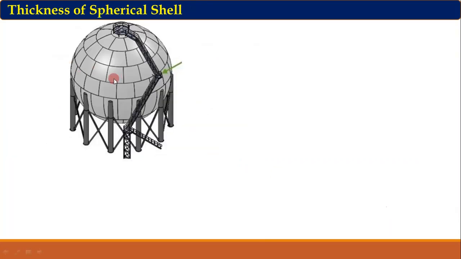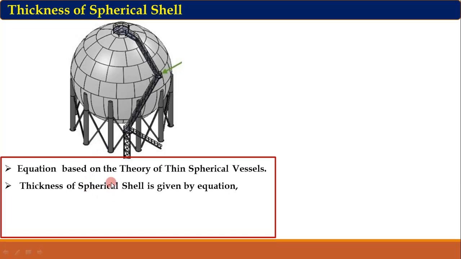Similarly, look at this diagram. This is the spherical shell. Now this spherical shell is also made up from a large number of plates welded together. As it is made up from a large number of plates, it is obvious that its size is more. If its size is more, its inner diameter is very large as compared to thickness, so we can consider this as a thin spherical vessel. So we can use the equation of thickness of a thin spherical vessel for this spherical shell, and therefore the equation of thickness of the spherical shell is based on the theory of thin spherical vessel.